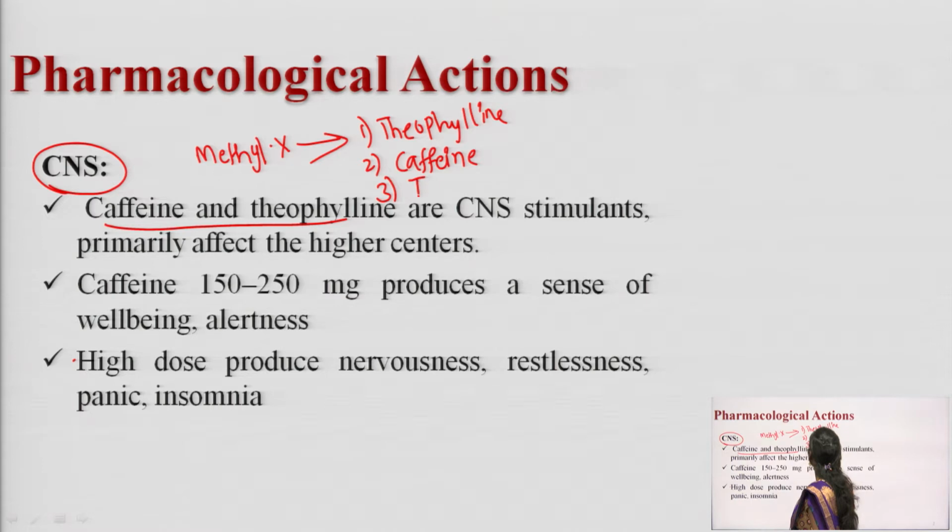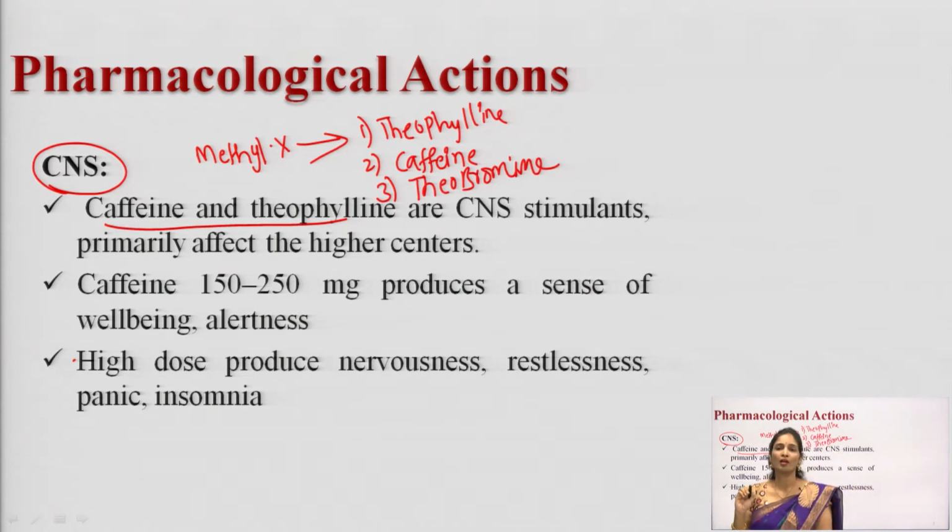Third one is theobromine. These are the three natural methylated xanthine alkaloids: theophylline, caffeine and theobromine. These are the alkaloids which will stimulate the CNS.